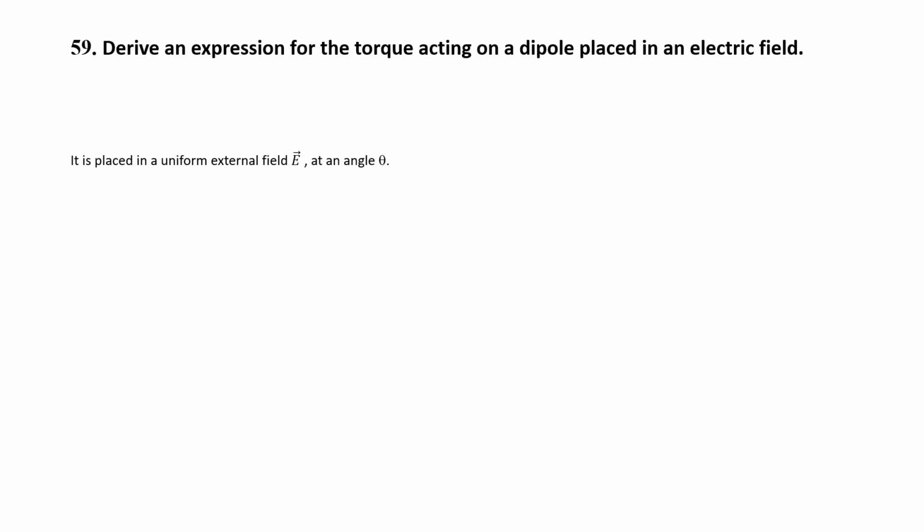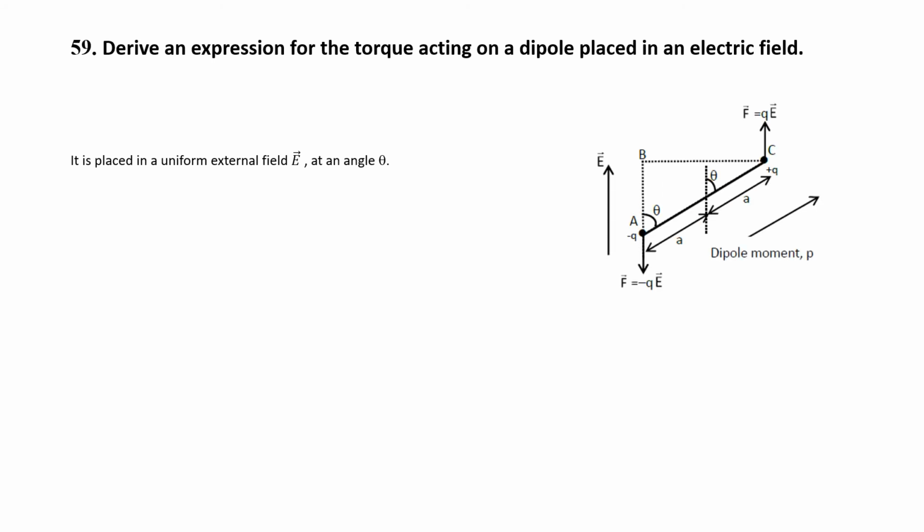Derive an expression for the torque acting on a dipole placed in an electric field. Please see the figure here. This is a dipole. Minus q here and plus q. This forms a dipole, separated by a distance 2a. And here is the center of the dipole. The dipole moment acts from the negative to the positive, so this is the direction of the dipole moment.